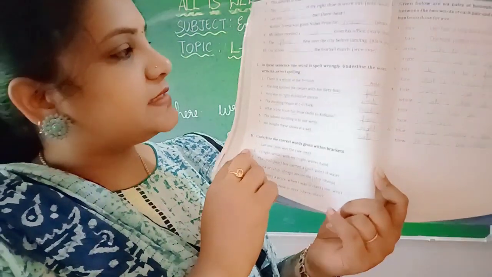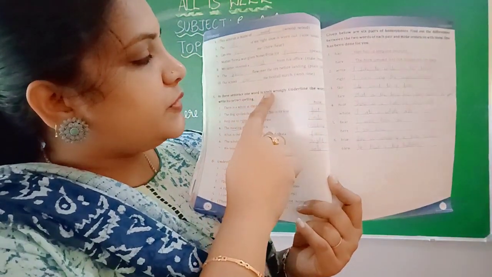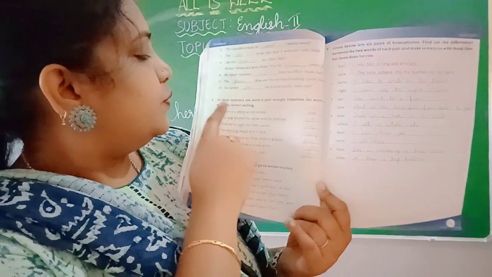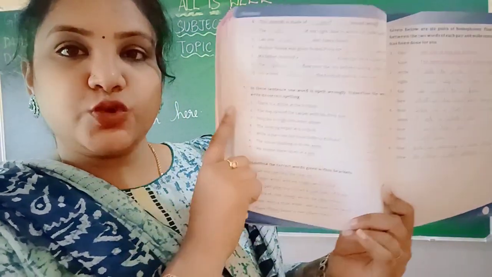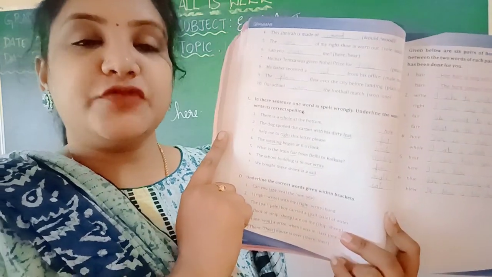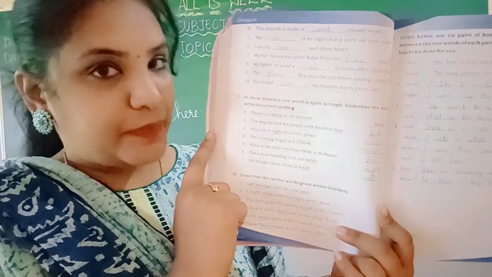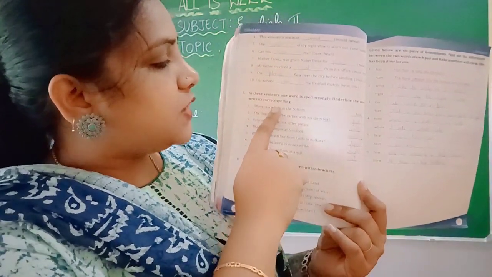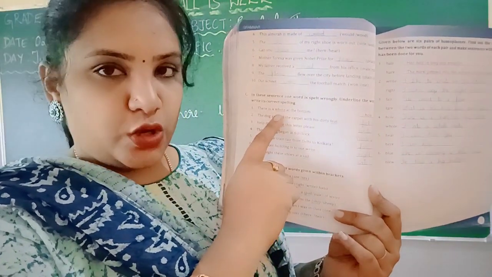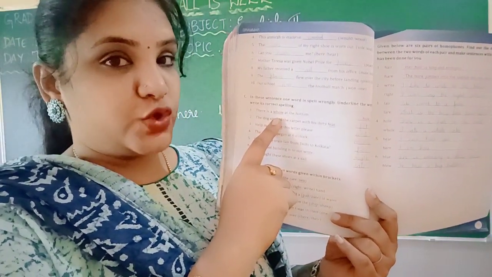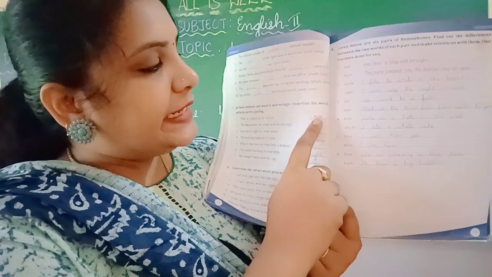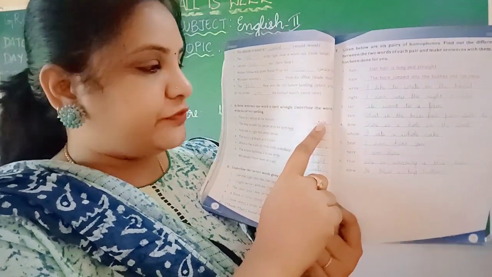Okay, next. In these sentences, one word is spelled wrongly. Underline the word and write its correct spelling. So, the word is spelled wrongly, and you have to replace it with the right spelling. There is a hole at the bottom. Is this the hole you use? No, you don't use W-H-O-L-E. You use H-O-L-E. Okay, so they have done the first one for us.